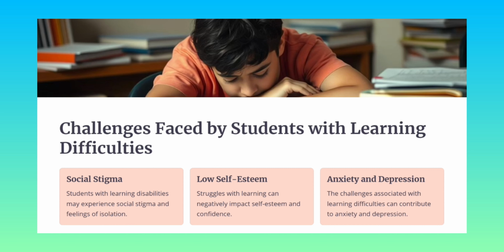Then low self esteem: when a child receives negative comments and is not able to take part in every activity in school, classroom and society, the child is demotivated and feels low confidence, which leads to low self esteem. Then anxiety and depression: if a child is continuously not able to do a work, he or she can become anxious or depressed.